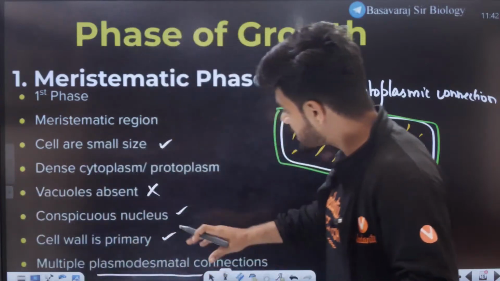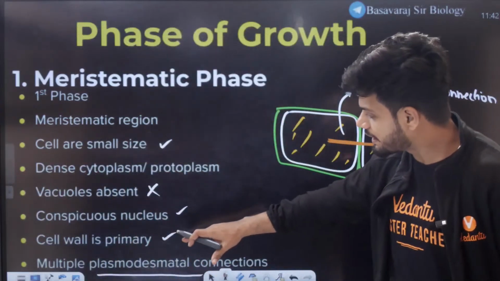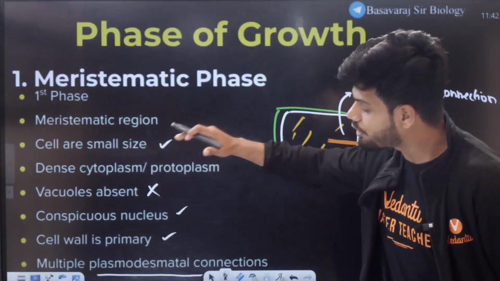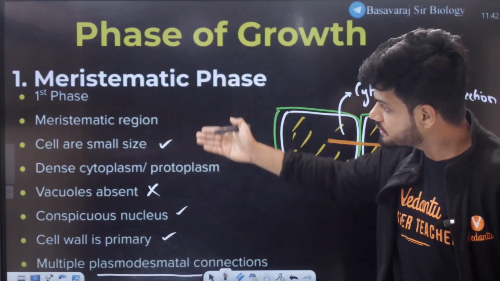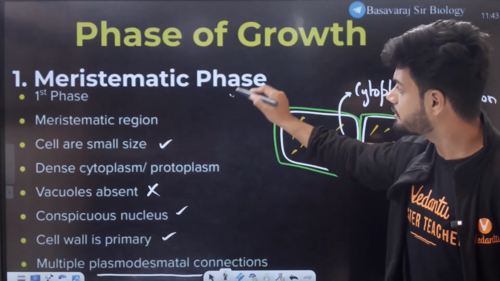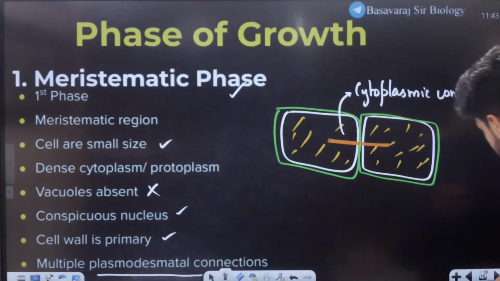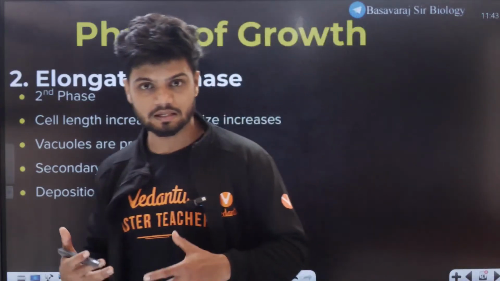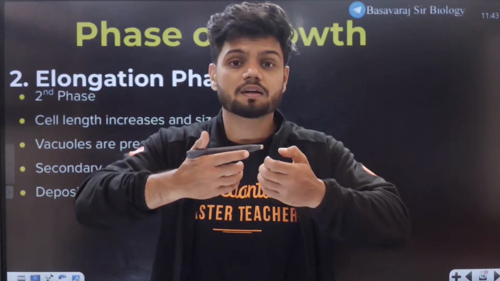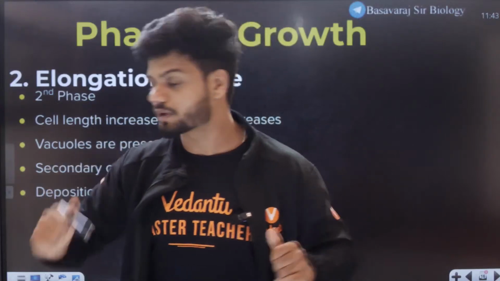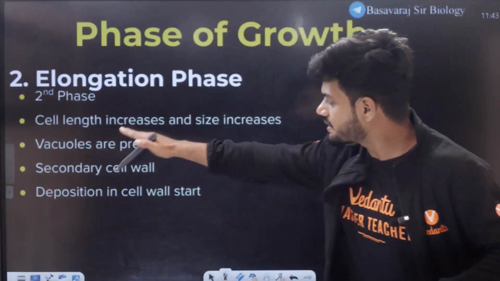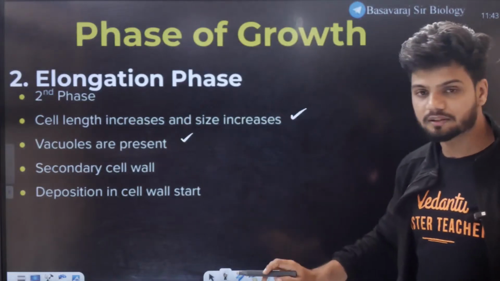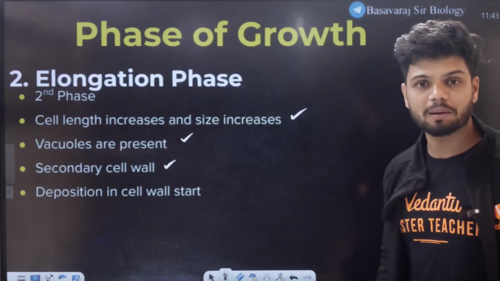Yes. So this plasmodesmatal connection, primary cell wall, conspicuous nucleus, vacuoles absent, cells small sized. All of these are features of the meristematic phase. Now, the second phase, where the cell is maturing a little, the cell is more advanced, the cell is elongating here. That is, the cell length and size increase. Vacuoles are present here. Secondary cell wall formation happens.